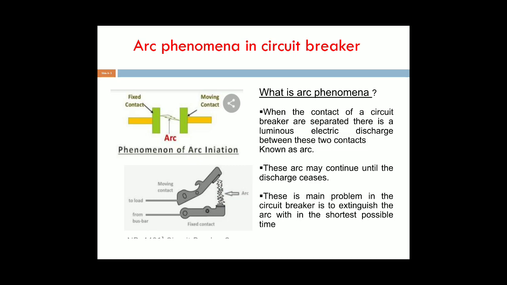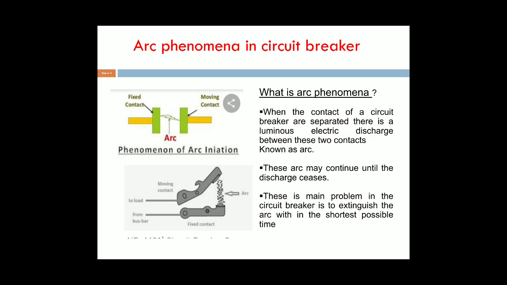First, what is the arc phenomena? When the contacts of the circuit breaker, the fixed and moving contacts, are separated, there is a large amount of electrical discharge between these two contacts due to ionization.